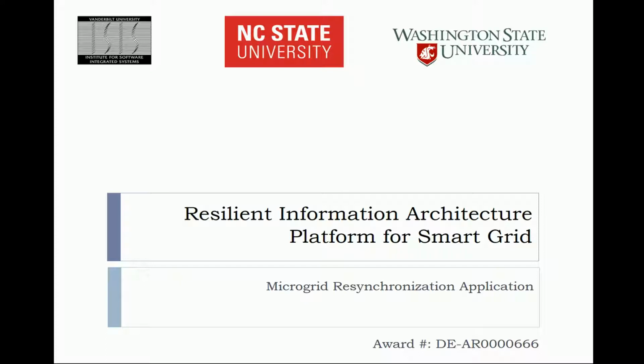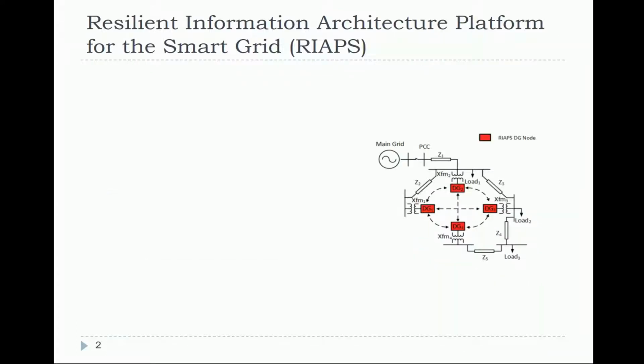Today we will show you a microgrid resynchronization algorithm implemented on the Resilient Information Architecture Platform for Smart Grid, also known as RIAPS. This project is supported by ARPA-E and is coordinated with Vanderbilt University and Washington State University. Shown in the figure is a microgrid with 4 distributed generations. Each of them can be power electronics interfaced renewable energy sources such as PV or batteries.